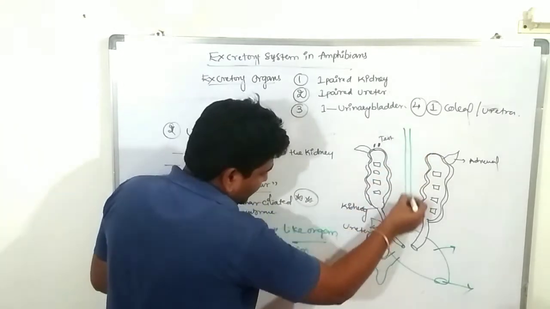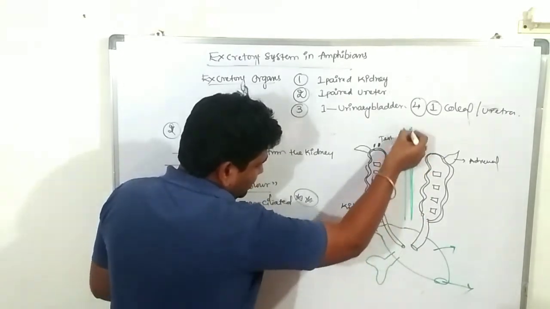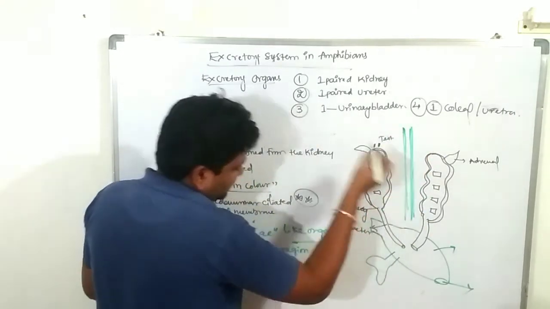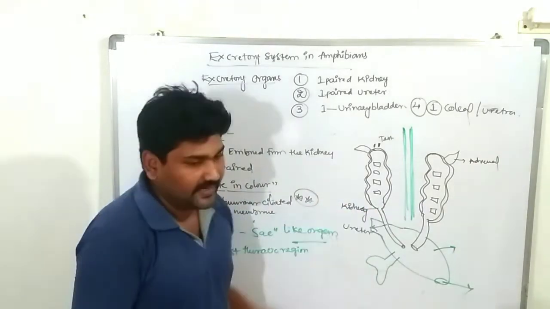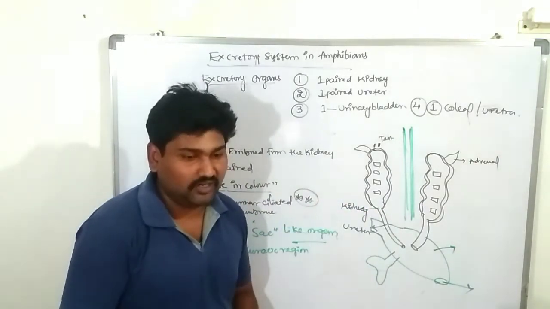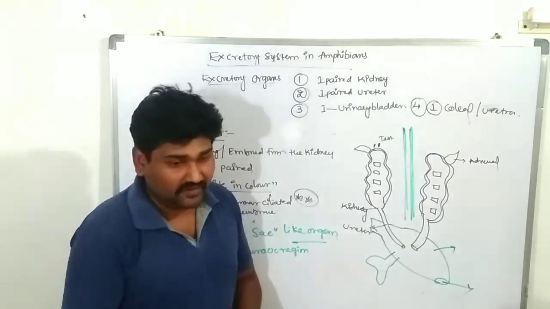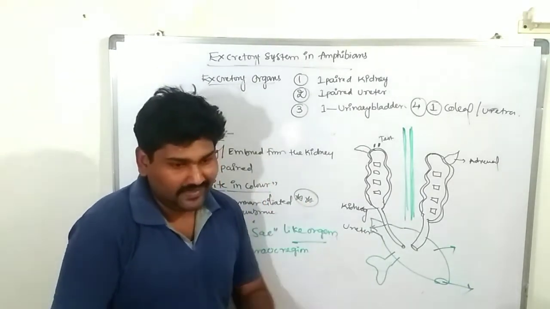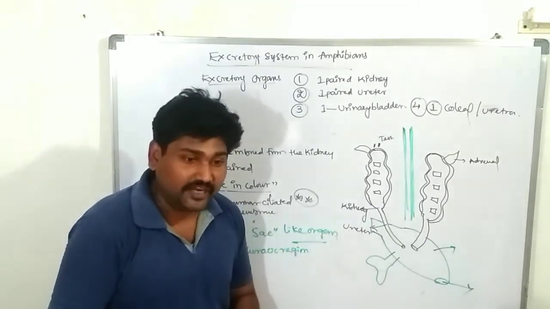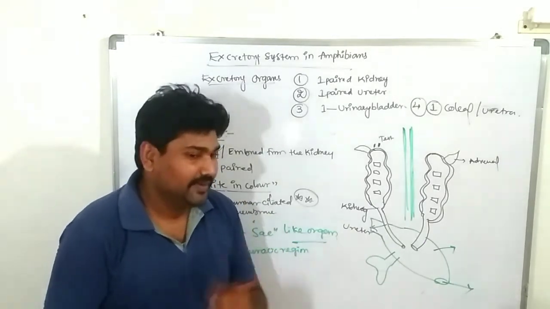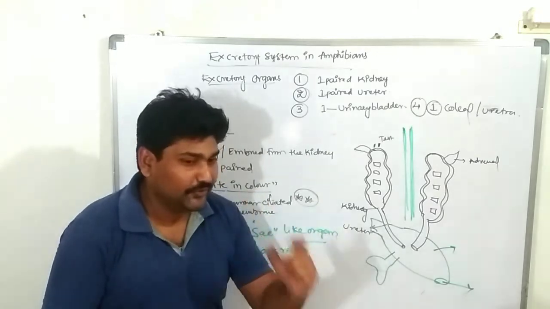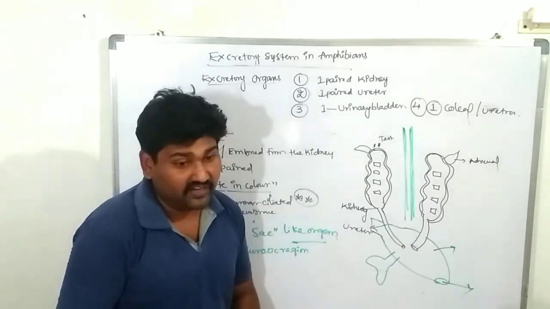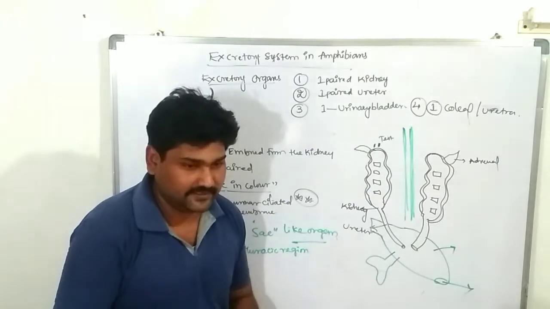This is the vertebral column, the vertebra, nothing but the spinal cord. The kidneys are located on either side of the vertebra, in the region of the last lumbar and first lumbar vertebra. The kidneys look like a flattened structure. They are completely covered by the outermost covering membrane known as the retroperitoneal membrane. Very, very important: the retroperitoneal membrane. It is a covering membrane of the vertebra and of the kidneys.